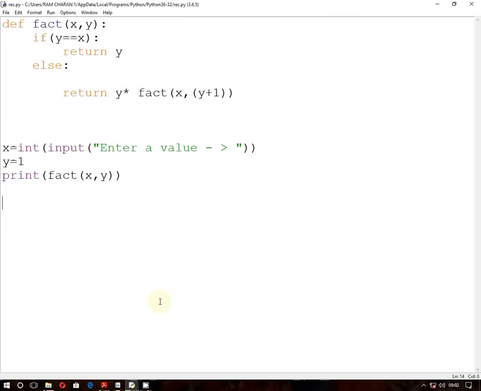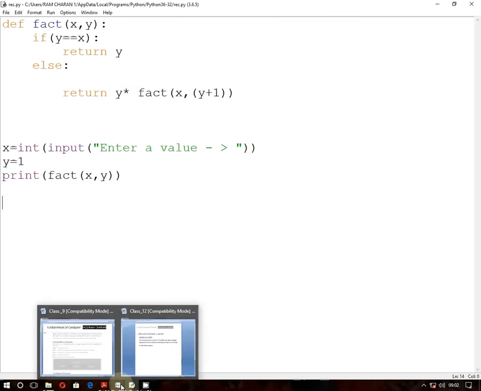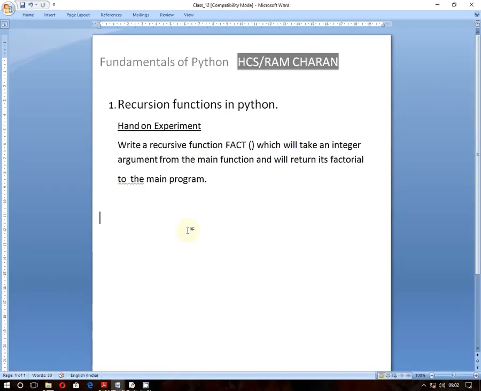Okay, now come back here. I do have something for you. Today's discussion for our topic is mainly based on recursive function. We have seen recursive function. I gave a demo for recursive function going in ascending or descending order. So this is your hands-on experiment. This program you have to do today. Write a recursive function fact which will take an integer argument from the main program and will return its factorial value to the main program.